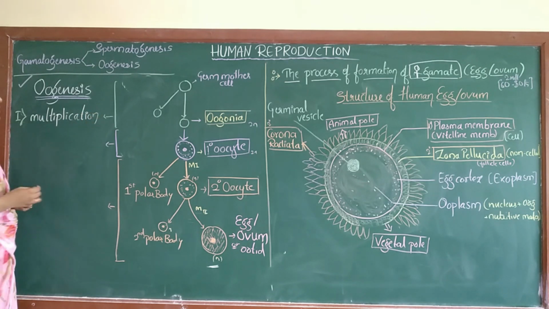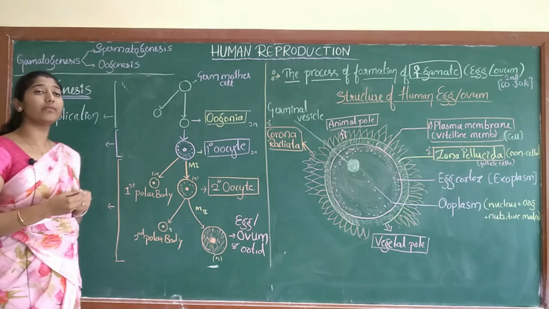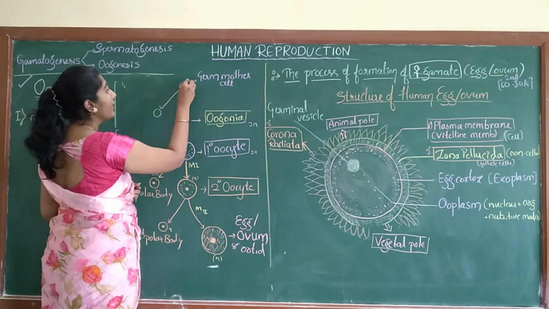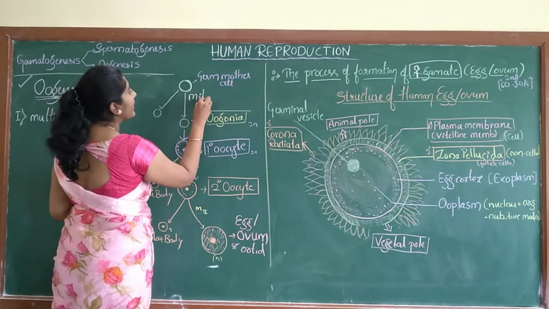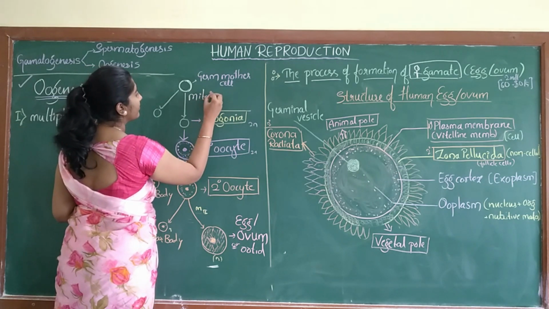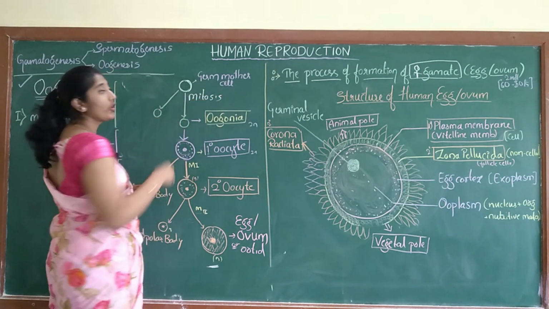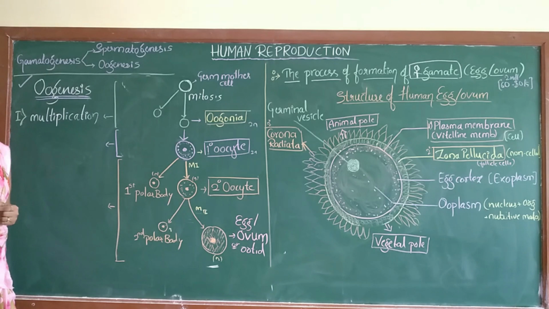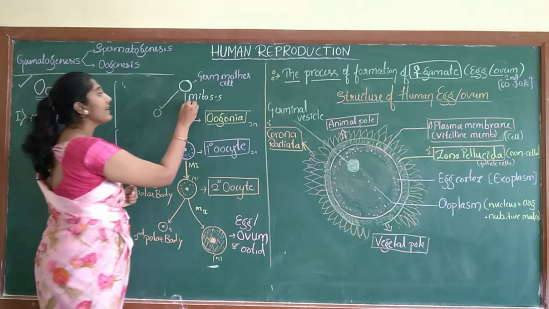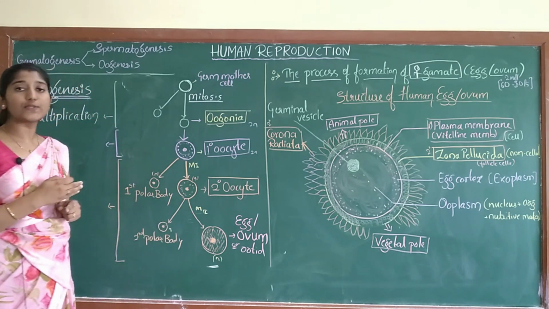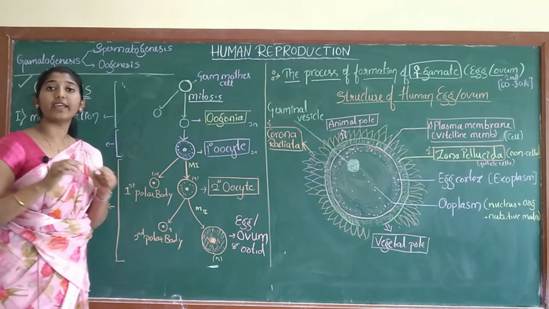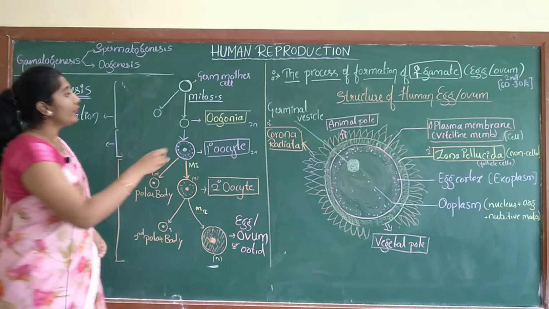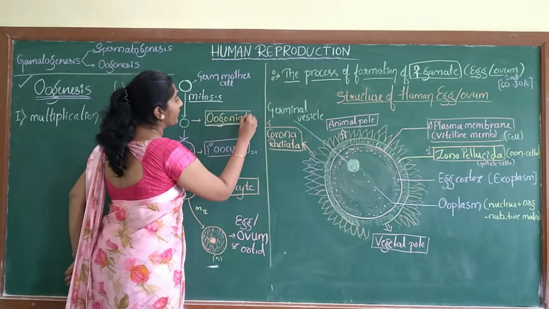In the multiplication phase, the germ mother cell divides and redivides mitotically. In the previous class I told you what mitosis and meiosis are. So it divides and redivides to form many cells. The germ mother cell divides and redivides to form oogonia.